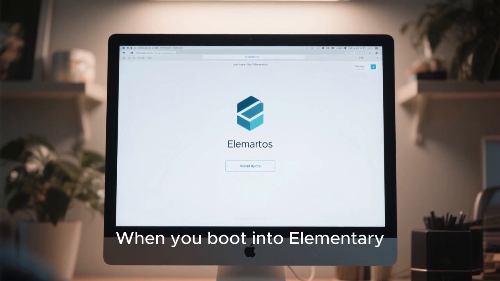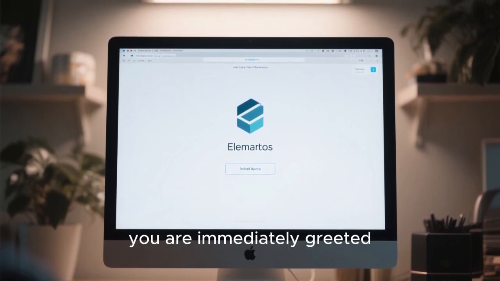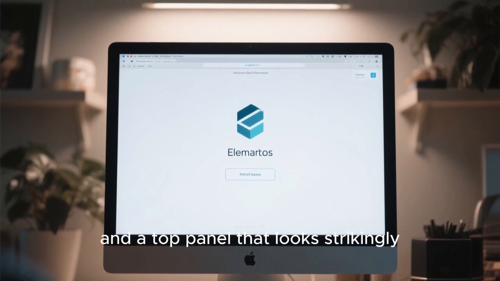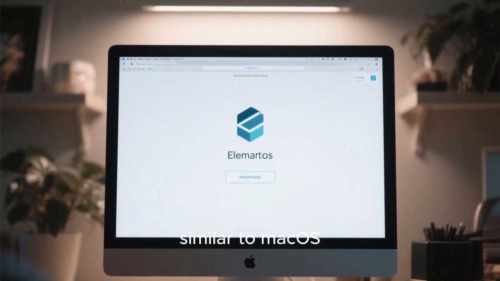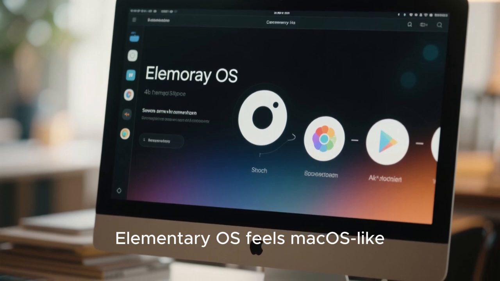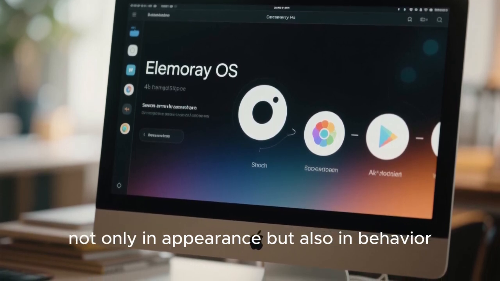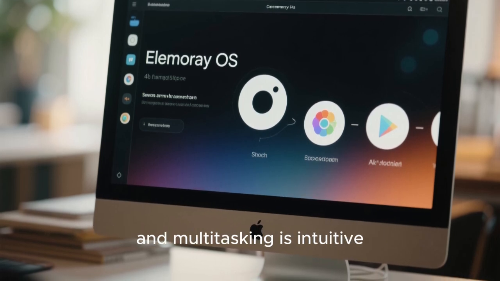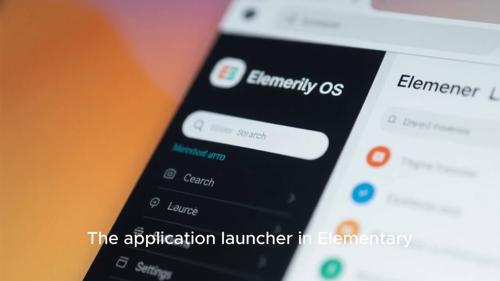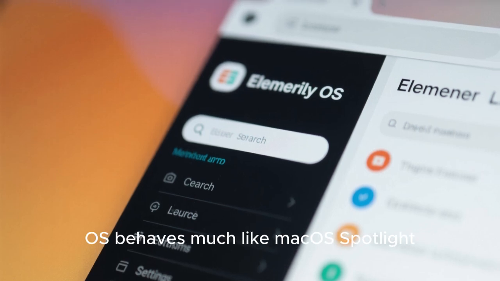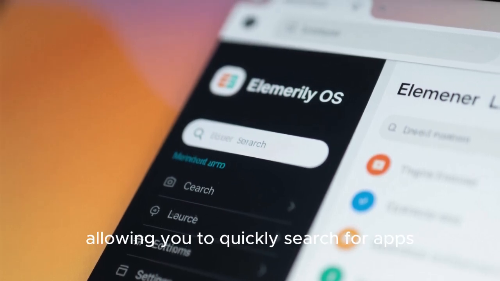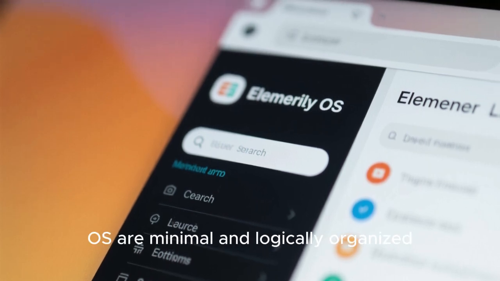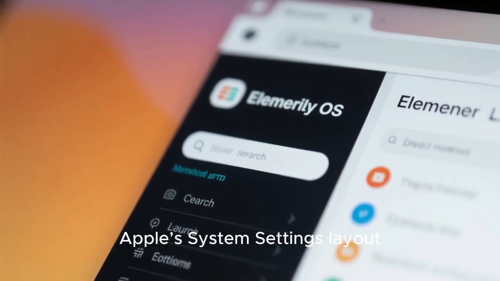When you boot into Elementary OS for the first time, you are immediately greeted with a clean desktop, a centered dock at the bottom, and a top panel that looks strikingly similar to macOS. Elementary OS feels macOS-like, not only in appearance but also in behavior. Window animations are smooth and subtle, application switching feels fluid, and multitasking is intuitive. The application launcher behaves much like macOS Spotlight, allowing you to quickly search for apps, files, and settings. The system settings are minimal and logically organized, resembling Apple's system settings layout.